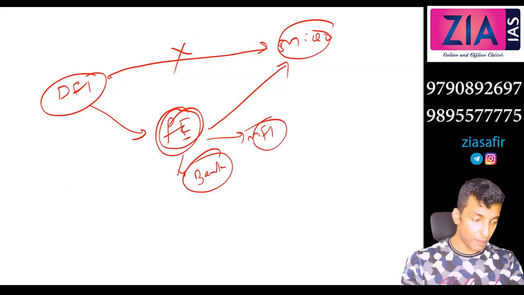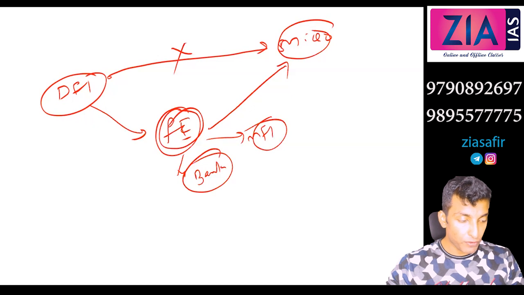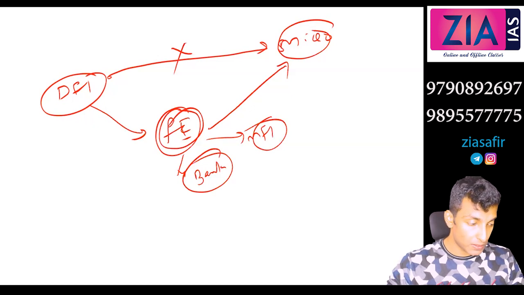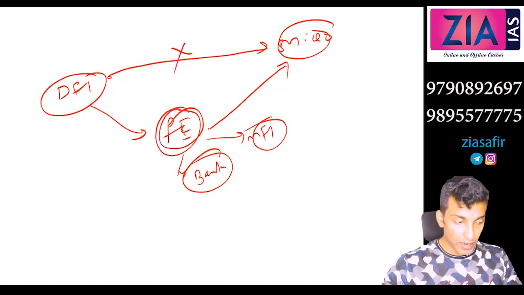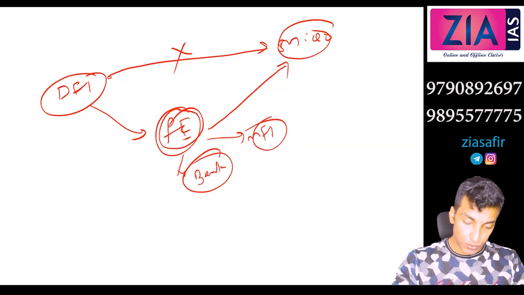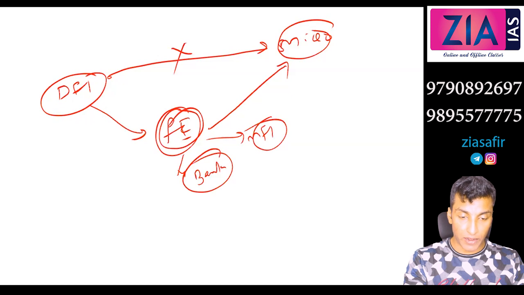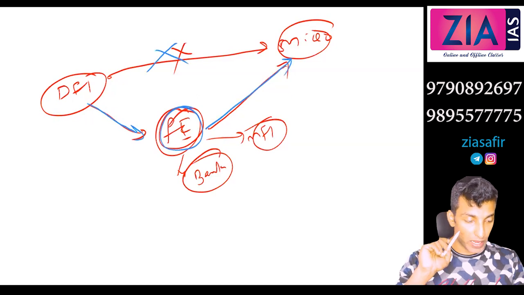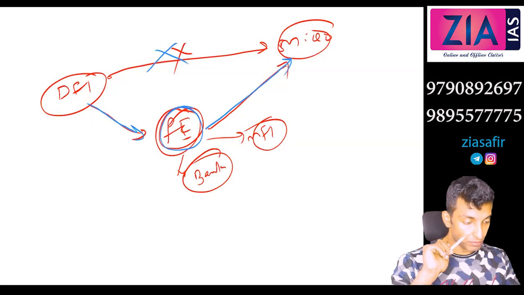So it provides refinance to financial institutions which provide finance to micro units, and then the financial institution provides to micro enterprises.